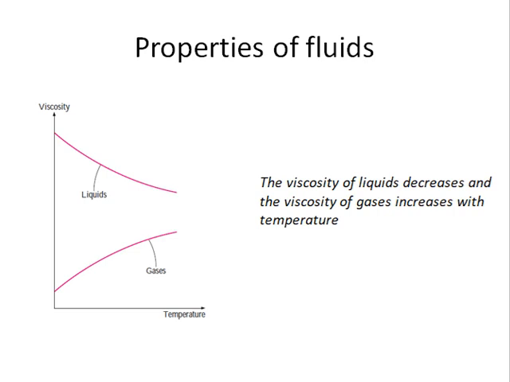Now, just like density, viscosity also varies with pressure and temperature. There is a relation given here for the viscosity of liquids and gases with respect to temperature. If you increase the temperature, the viscosity of gases increases, but the viscosity of liquids decreases. Again, this is an important aspect for objective questions. If somebody asks what will happen to the viscosity of gases or liquids if you increase the temperature, you can answer by looking at this graph.